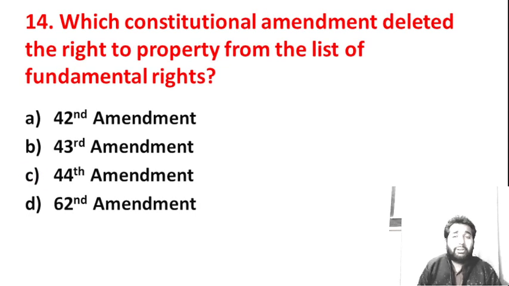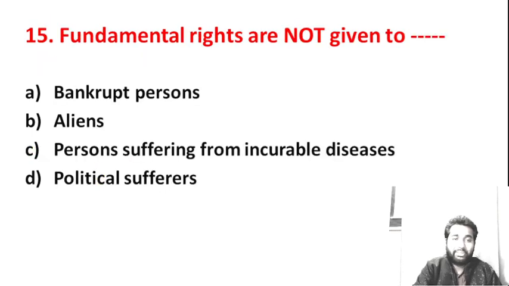Next question. Which constitutional amendment deleted the right to property from the list of fundamental rights? We have already discussed this question. The answer is the 44th constitutional amendment, in 1978. I'm asking all of you: who was the Prime Minister at the time when the 44th constitutional amendment happened? Give your answer in the comment box. I'm waiting for all of your answers.